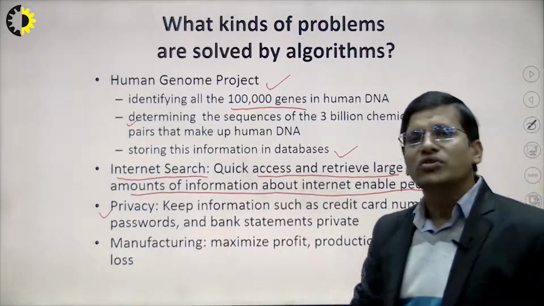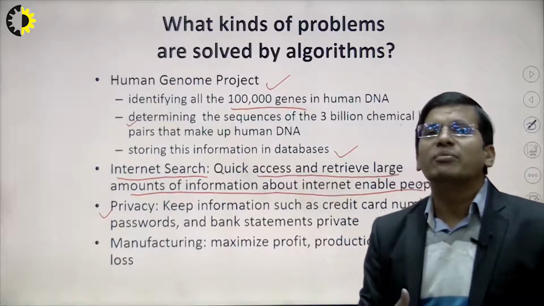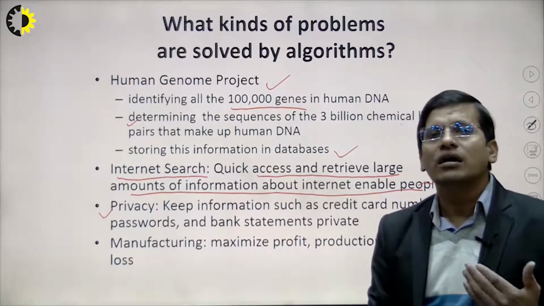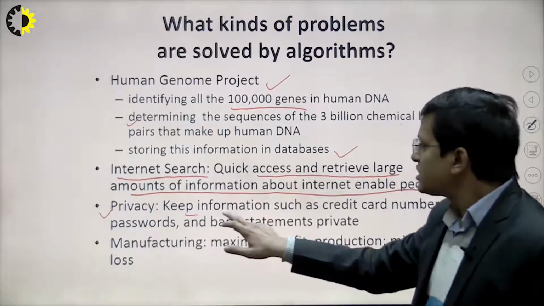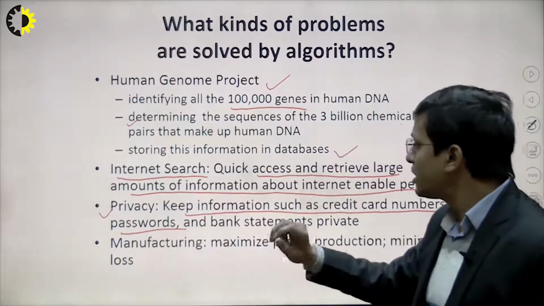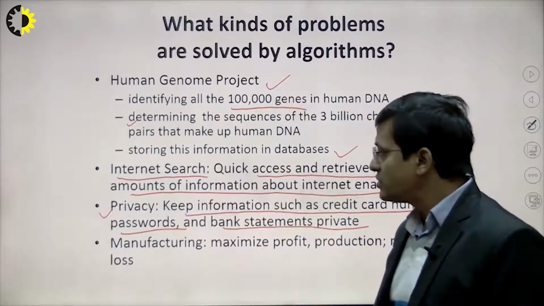In computer science, cryptography is basically where we try to encrypt messages, so that the attacker cannot understand the pattern of the input. So in privacy, keeping information such as credit card numbers and passwords is very important, and bank statements should be private. So what will be the algorithm for that?